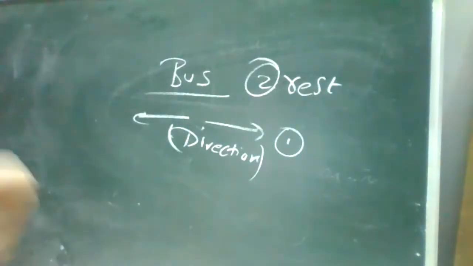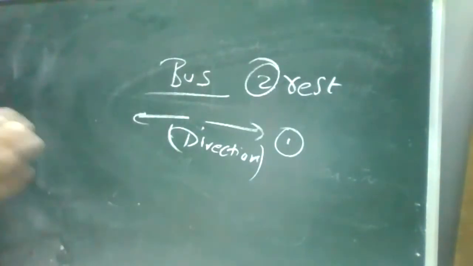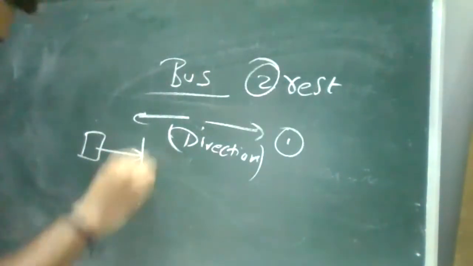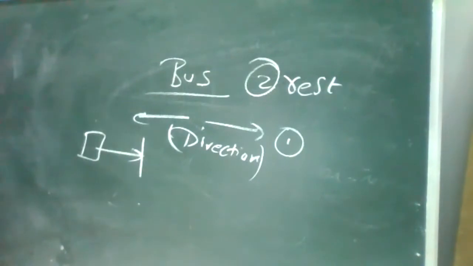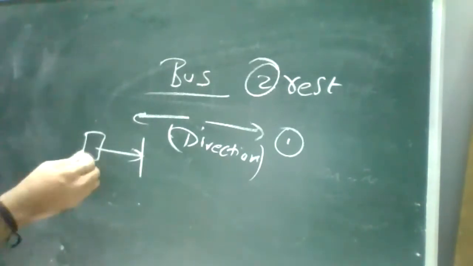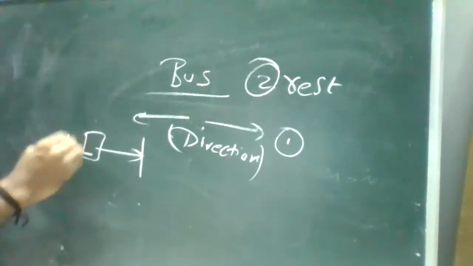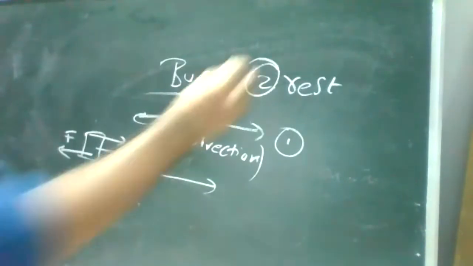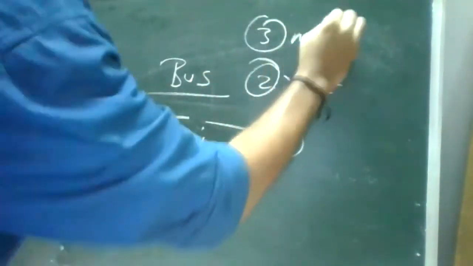For example, when the car was moving in the forward direction and is suddenly stopped, what will happen? You will fall forward or backward? Forward. Yes. So when the object is stopped, the body moves opposite to the force and goes forward. Again, it depends upon the motion. The same thing, when the object is suddenly started, we feel the motion in the backward direction. Again, every action has an equal and opposite reaction. This is your third one, motion.